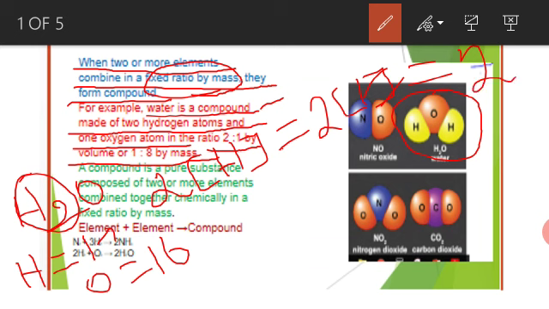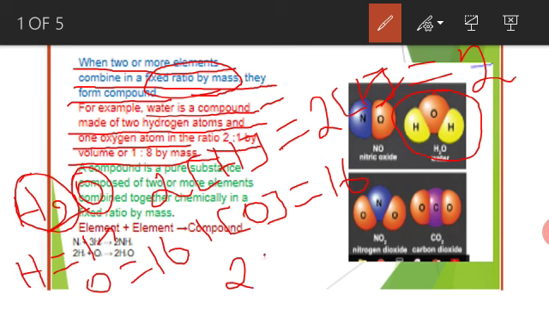Next, how many oxygen? 1 oxygen. So 1 into oxygen 16 is equal to 16. You put 2 is to 16, which is the ratio by mass. We can simplify it to 1 is to 8.